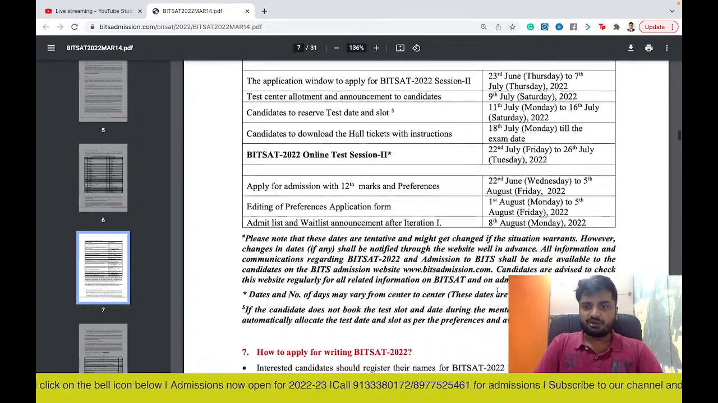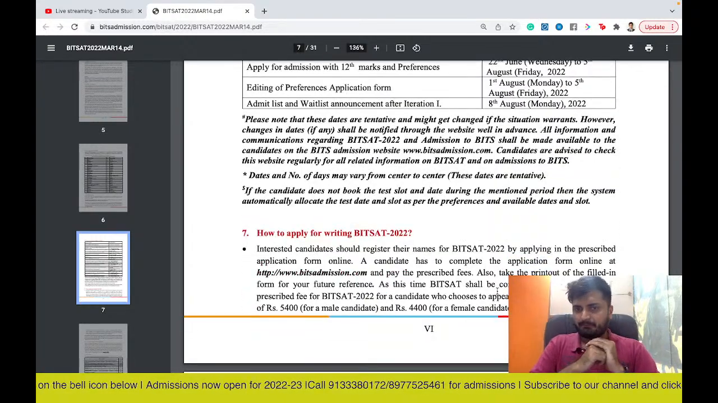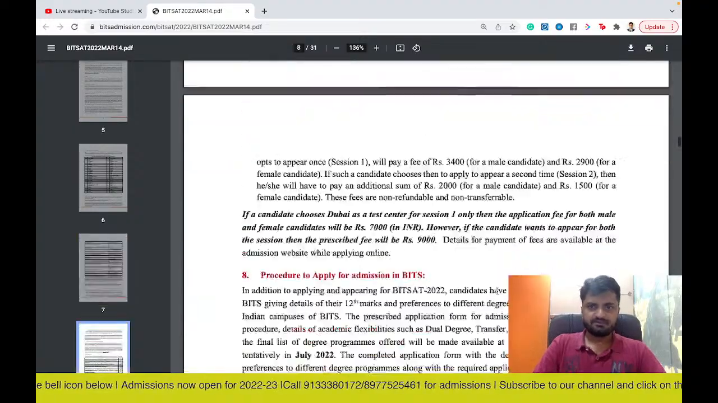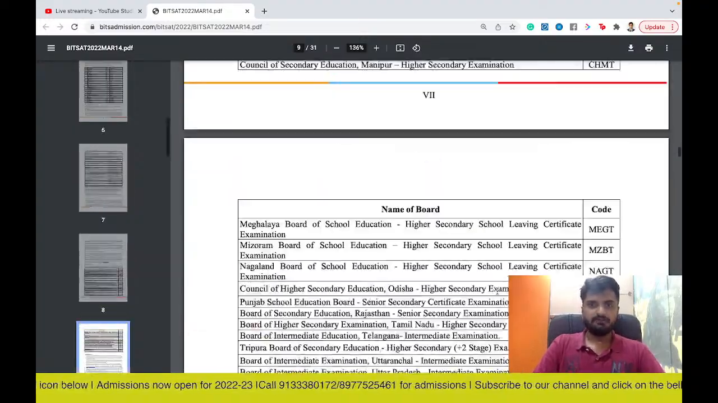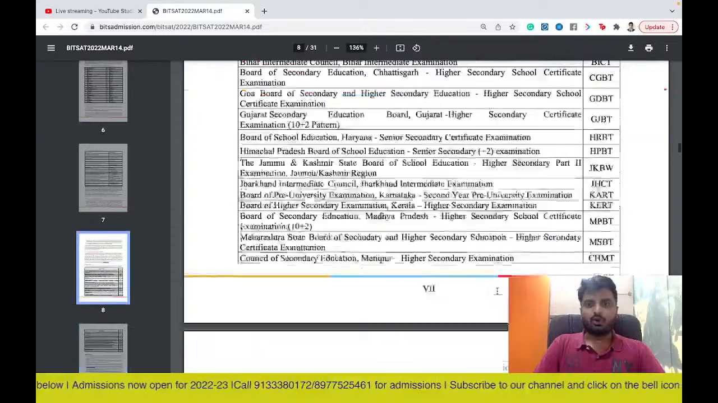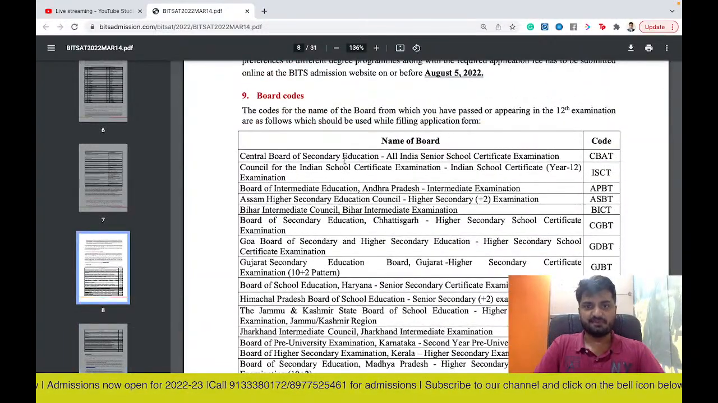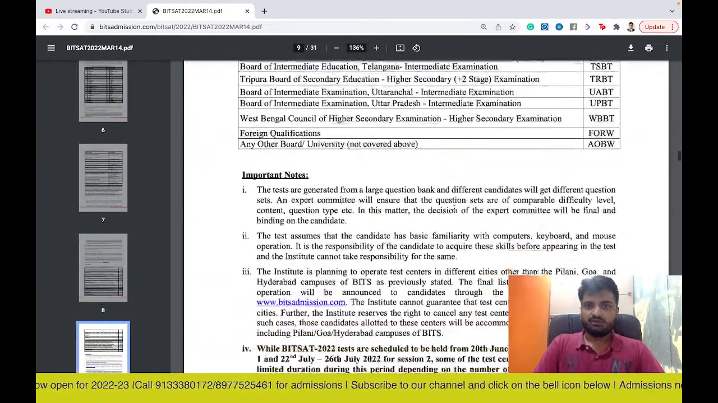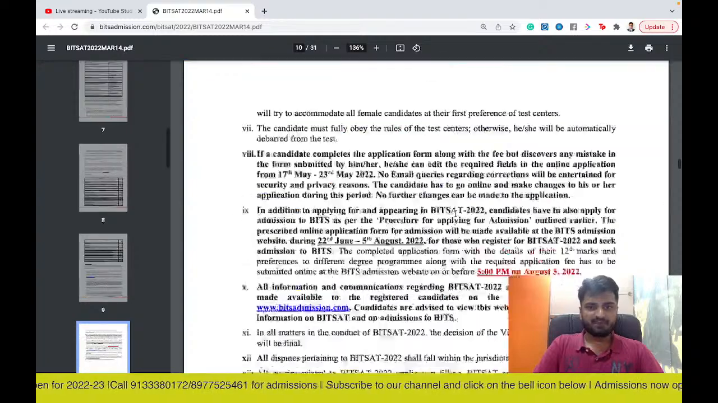So in August, your results are announced. Tentatively in September, your college starts. So this is the important information. And the codes, whatever you need to choose, for CBSE students and state board students are also given. So you can choose the boards accordingly.